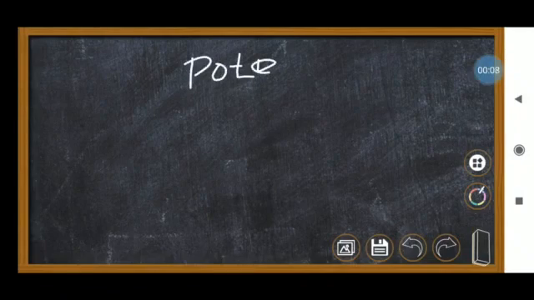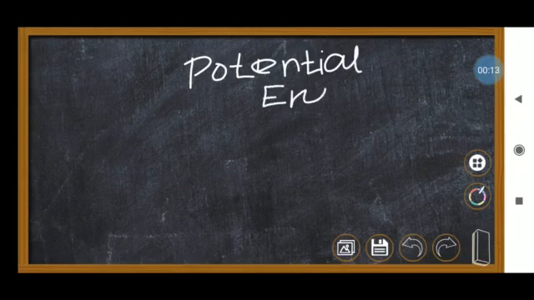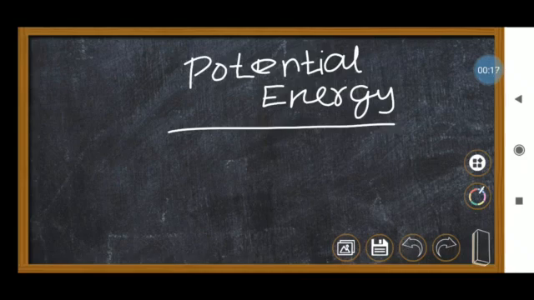Okay, students. Today we are going to see potential energy. In our last class we saw what is meant by kinetic energy.